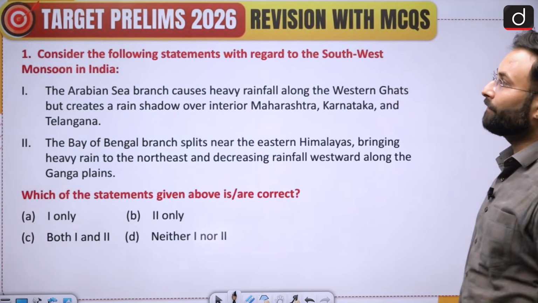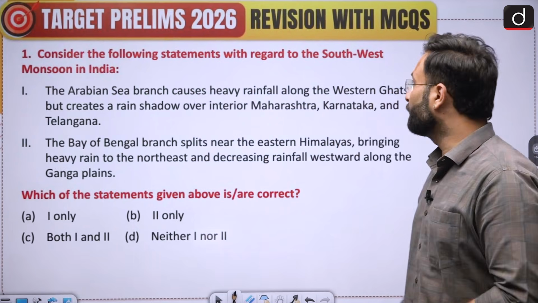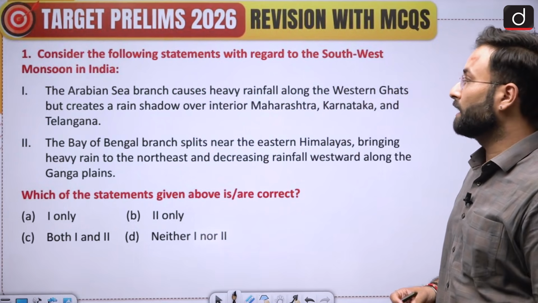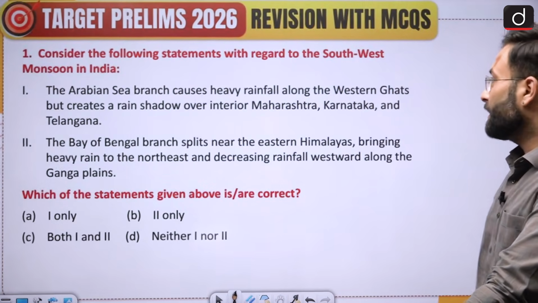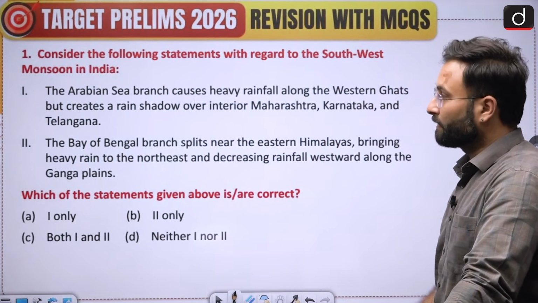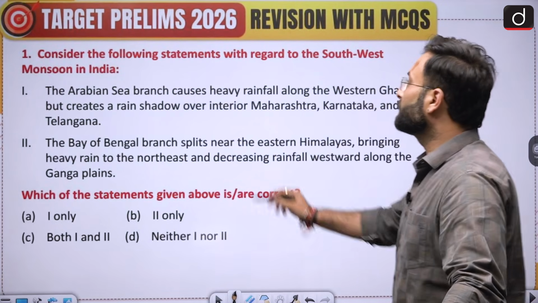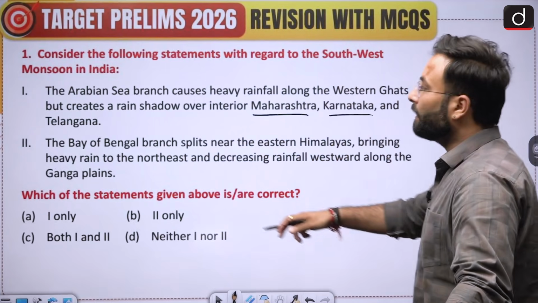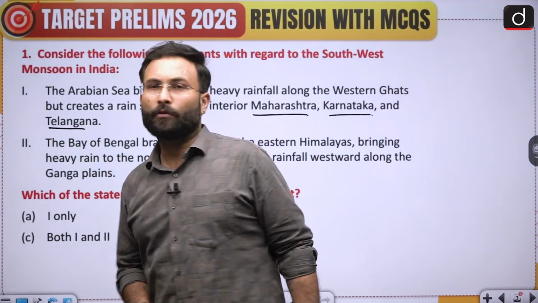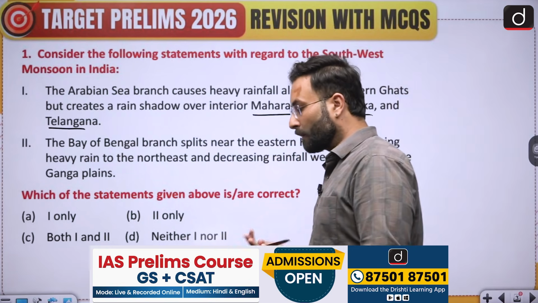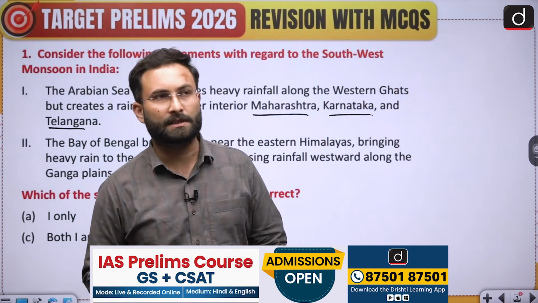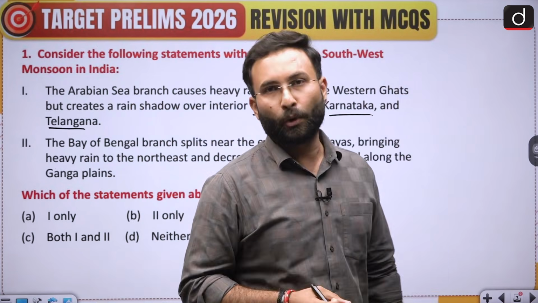Question number 1 says: consider the following statements with regard to the southwest monsoon in India. Statement 1 says that the Arabian Sea branch causes heavy rainfall along the Western Ghats but creates a rain shadow effect over the interior Maharashtra, Karnataka and Telangana. Okay. Now, in the last episodes, we have discussed some of the important factors related to climate, like El Nino, and we have discussed the Indian Ocean Dipole, etc.